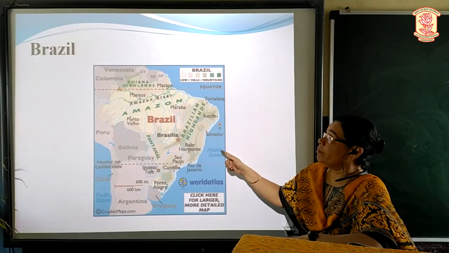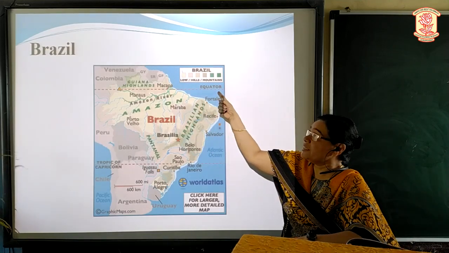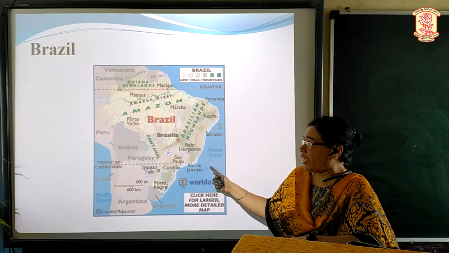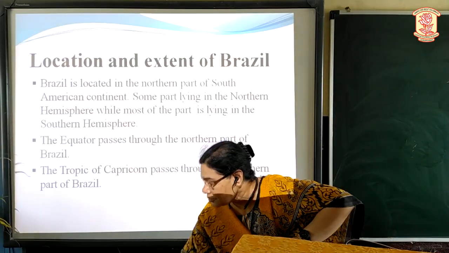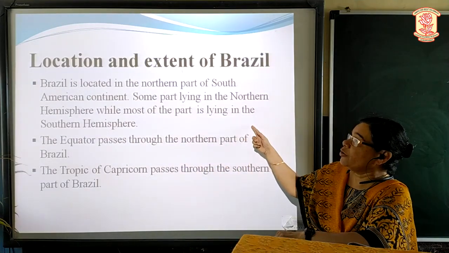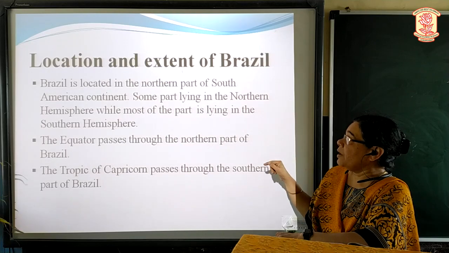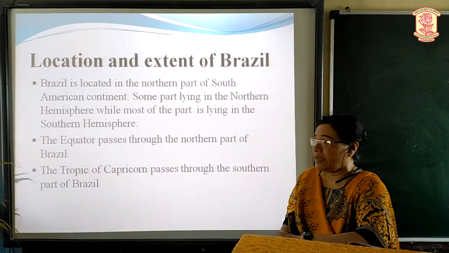See, this is the map of Brazil. This is the equator. The equator passes through the north of Brazil and the Tropic of Capricorn passes through the south of Brazil. See, Brazil is located in the northern hemisphere of the South American continent. Some parts lie in the northern hemisphere while most of the part lies in the southern hemisphere.